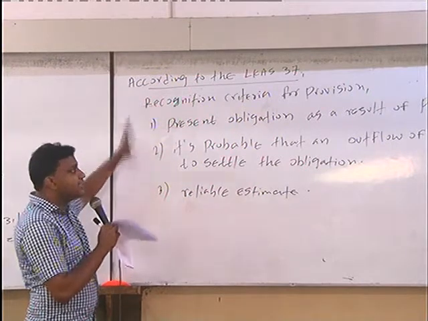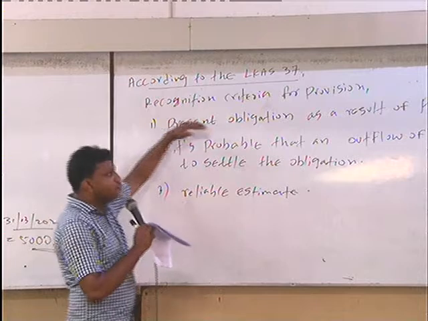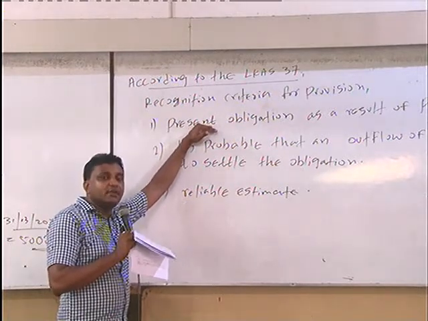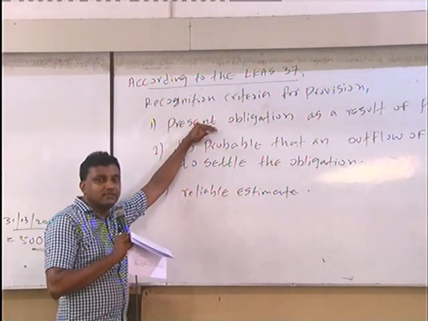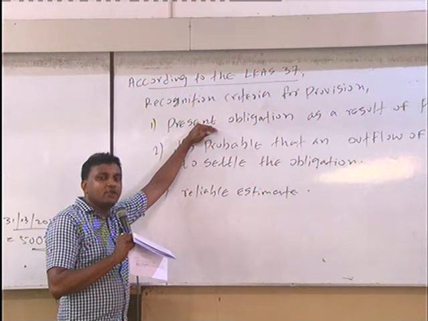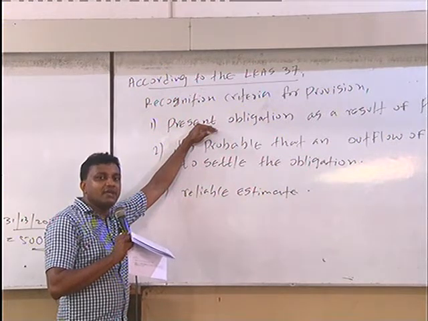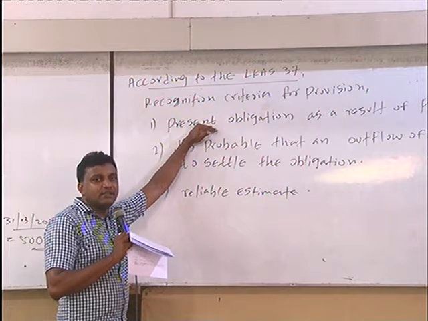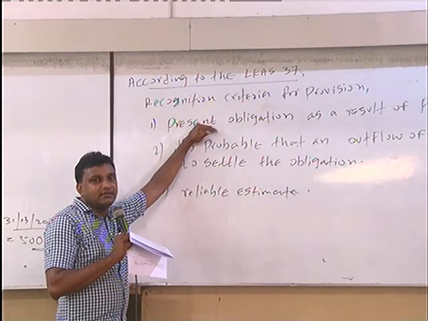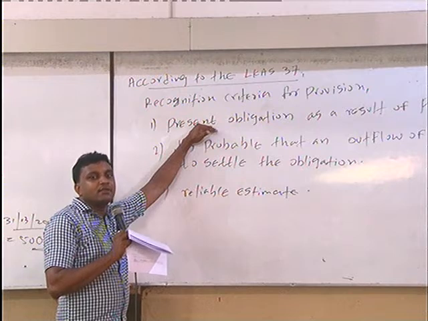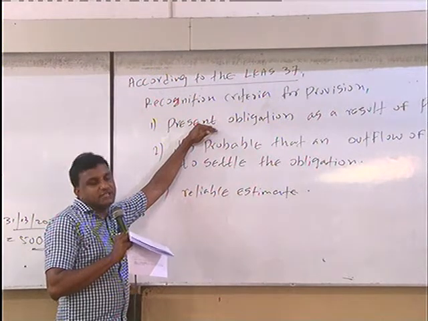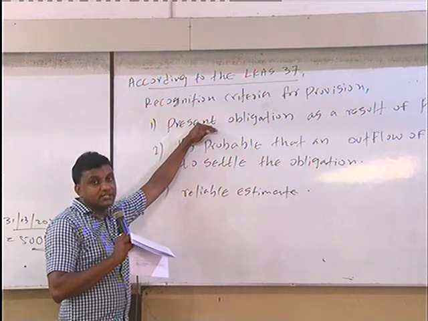Then what are the criteria that should be satisfied? There should be a present obligation as a result of the past event. Think about the warranty. Think about the gratuity. Why is there a warranty? Because you have sold an item with the warranty. You have sold an item with a warranty for a 1 year period, then up to the completion of that 1 year period, you have an obligation to do all repairs free of charge. That is the present obligation you have.